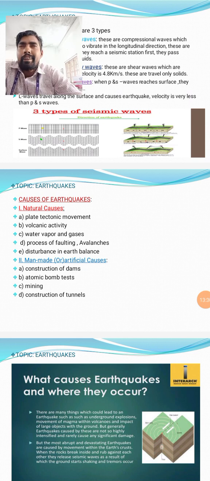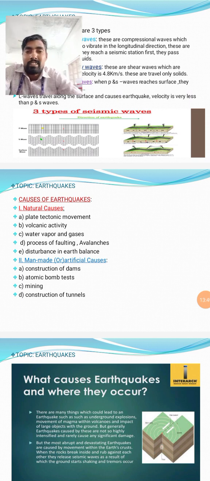Second one, volcanic activity, maybe a volcanic eruption or volcanic blast. So that is a main cause for earthquakes. Third one, water vapor and gases. In the subsurface of the earth there is magma, with a lot of vapor and also hot gases. Those gases have more pressure. Their exploding can be one of the causes of earthquakes.